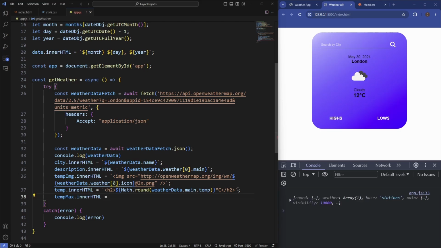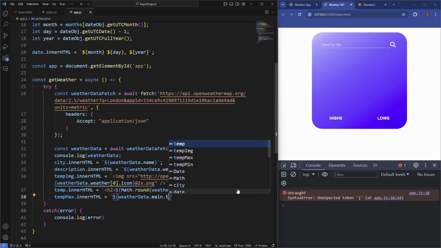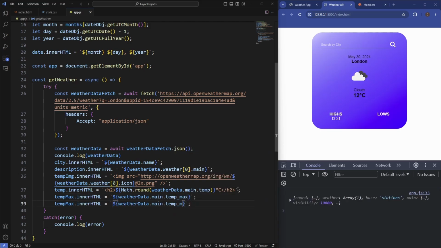And this is just going to equal backticks weather data dot main dot temp max, and then we'll do min, and then we'll just get the degrees Celsius in there for those two. So now we've pretty much got all the data. The only thing that's left to do is just make the data here dynamic, so when we type in a name it will display that name. But before we do that, let's just go ahead and finish the styling for this.